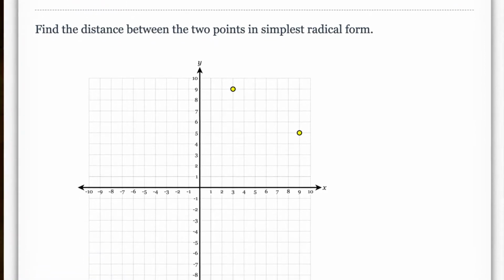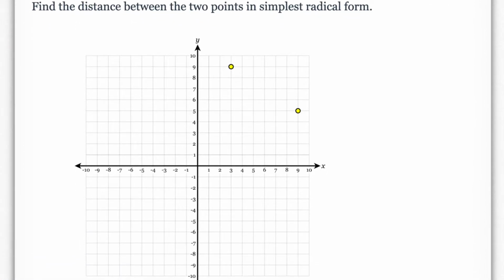But with this particular example, what we have in front of us, we have two points. We have those two yellow points. We can imagine in this question, it could be drawn as a segment or just a portion of a line, but we want to find the distance between these two points. What I'm going to do is take that point that's on the top left, that 3, 9. I'm going to just put that as my x1, my y1.